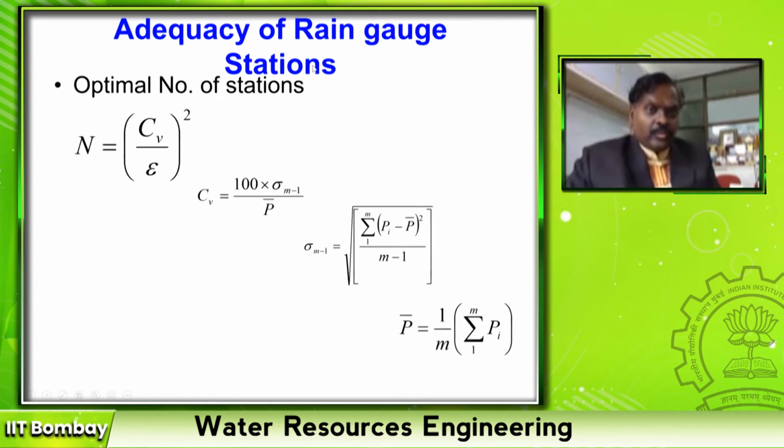So based on the adequacy of rain gauges, based on accepted permissible error in uniformity measurement, there is a simple formula: n is equal to (CV divided by epsilon) squared, where n is the optimal number of rain gauges, CV is the coefficient of variation among the measured rain gauge stations, and epsilon is the permissible error in measuring the uniformity. Right? CV is estimated as standard deviation by average.